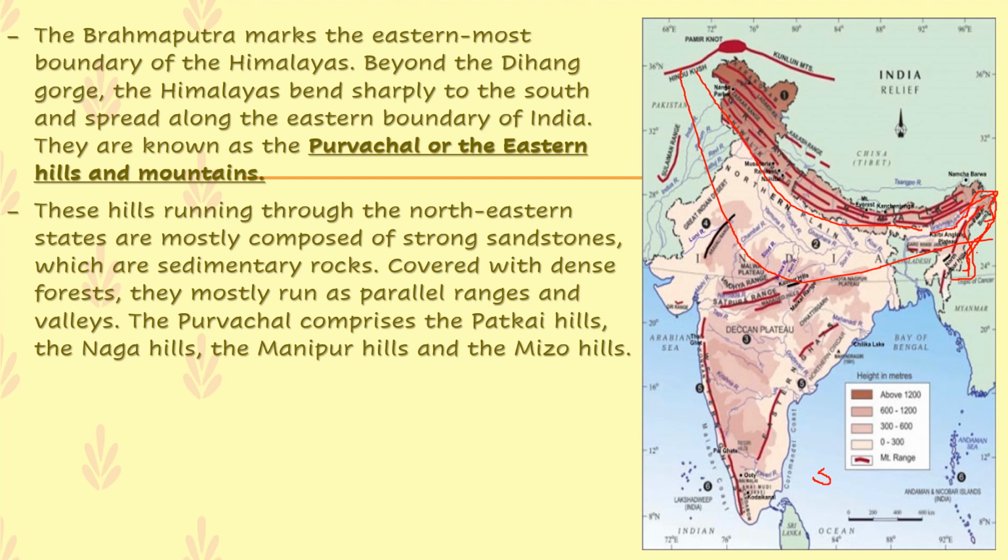Covered with dense forests, they mostly run as parallel ranges and valleys. The Purvachal comprises the Patkai Hills, the Naga Hills in Nagaland, the Manipur Hills, and the Mizo Hills that belong to Mizoram. I hope you have understood the physiographical features of the Himalayan mountains, children.